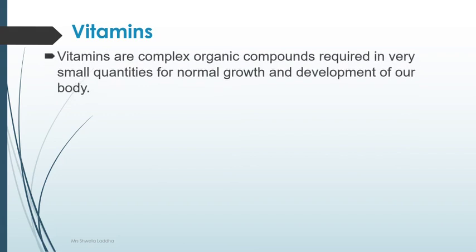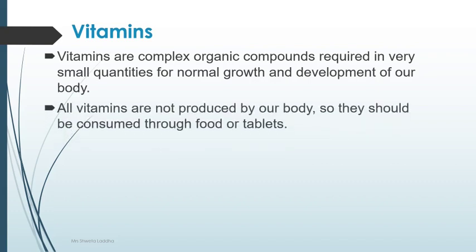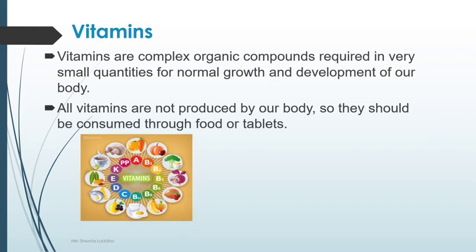Vitamins are complex organic compounds. They are also called vital amines, which are required by our body in a very small quantity, and they are required for normal growth and development of our body. All vitamins are not produced by our body, so they should be consumed through our food or sometimes by tablets.